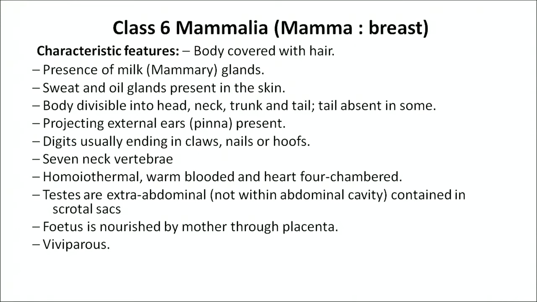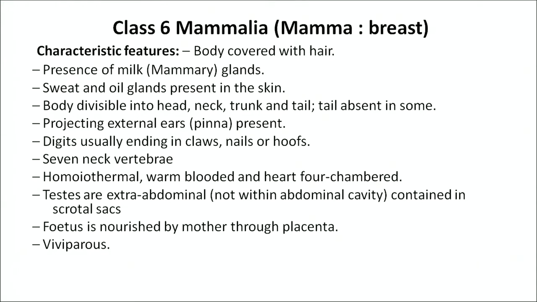Now the next class that we are going to discuss is class Mammalia. Mamma means breast. The characteristic features of this class are that the body is covered with hair, and they have mammary glands which provide milk to their offspring. Sweat and oil glands are present in the skin. Body is divisible into head, neck, trunk and tail. Tail is absent in some.